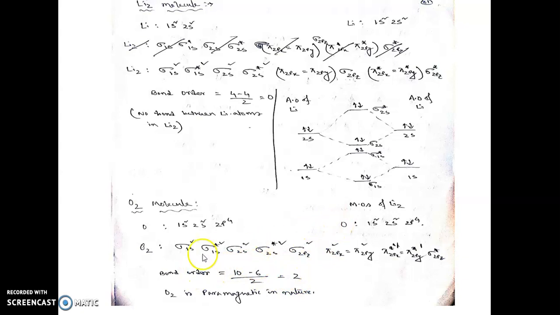And here you see all the electrons are not paired up. You can see that there are 2 unpaired electrons present in the molecular orbitals of O2. So that's why O2 is paramagnetic in nature. Okay.